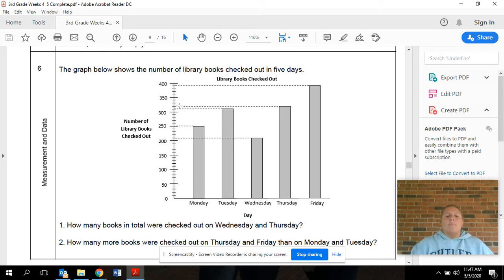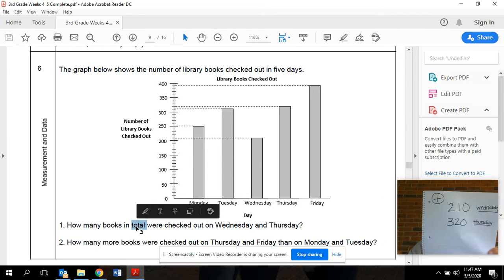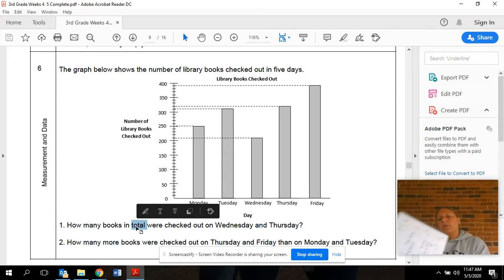Okay, now if we remember what our question 1 said, it said we want to know the total books that were checked out on Wednesday and Thursday. We also decided that total means we are going to add our numbers. So I'm going to add 210 and 320. Really quickly, I want you to try and do that on your own. Set it up however you feel you are most comfortable with. When you have it, pause this video, solve it really quickly, and then when you've figured it out, come back to this video.